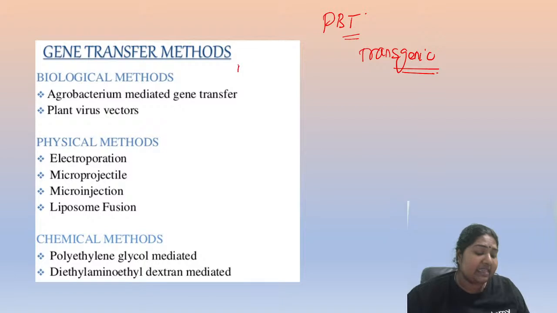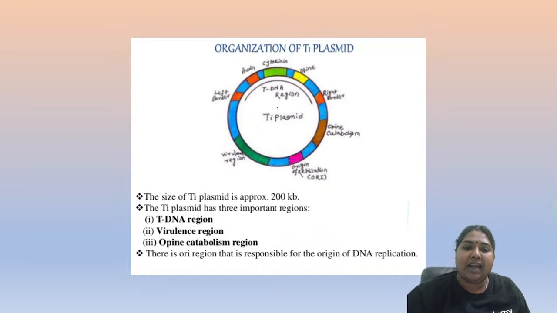The first method is Agrobacterium. Several questions are asked every year on this Agrobacterium mediated gene transfer. It is all about your Ti plasmids, which are seriously very important.